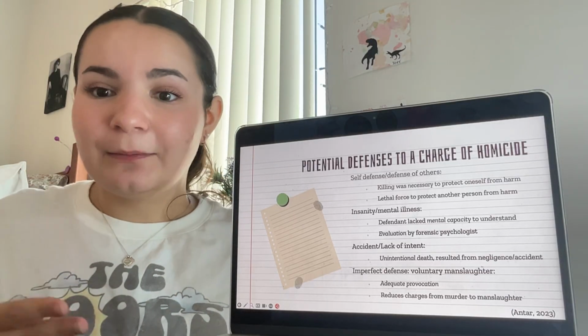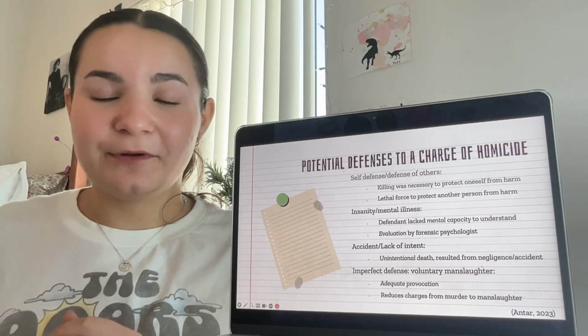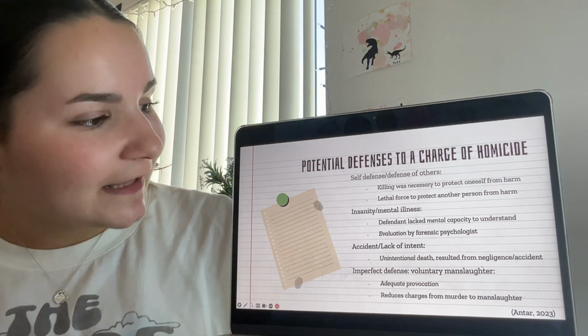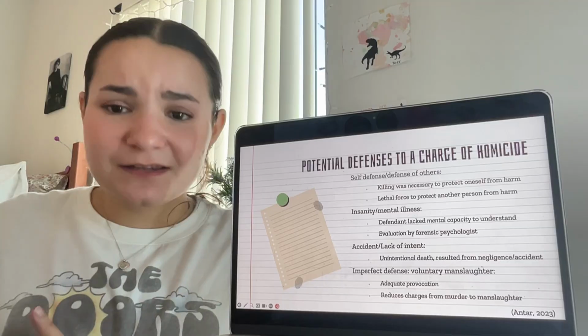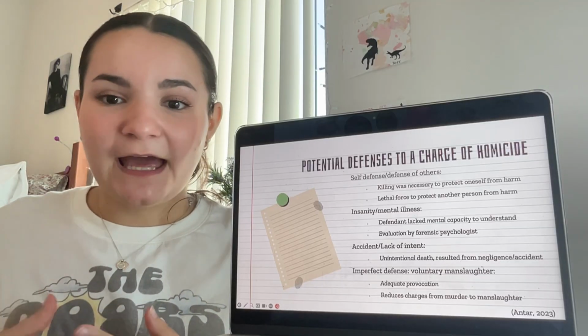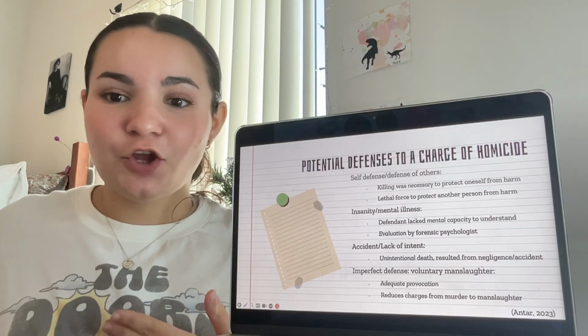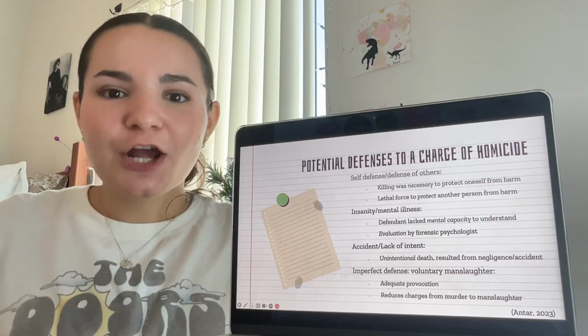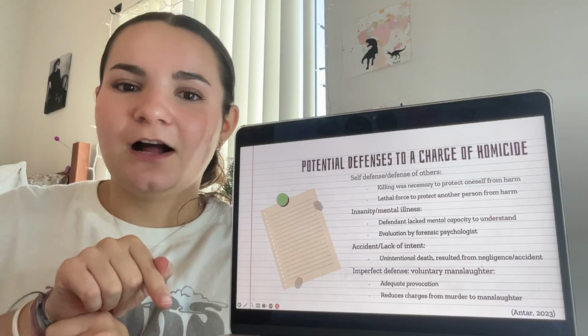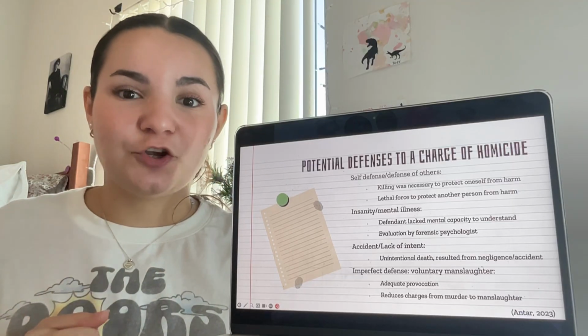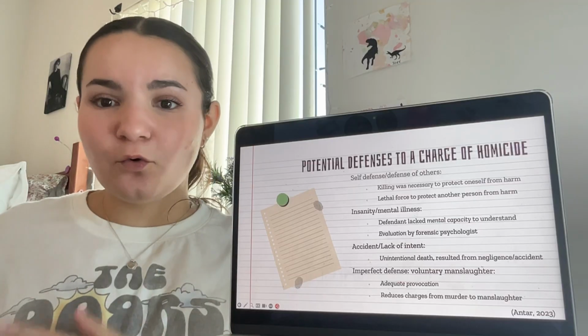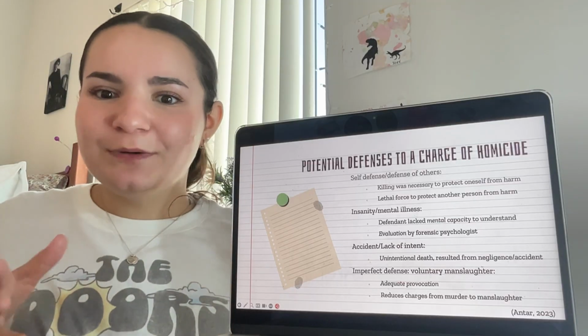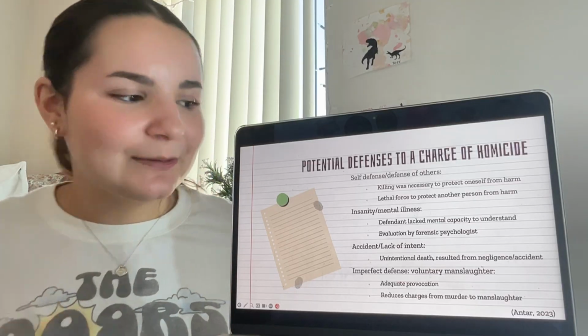You committed a homicide because you were trying to defend yourself or protect somebody else from harm. We've got insanity or mental illness, where maybe the defendant was not mentally competent at the time of the crime, meaning that they did not know what they were doing, they didn't understand it. So a lot of times they'll bring in a forensic psychologist to evaluate the defendant and determine whether or not they're competent to stand trial, or if they were even competent to be charged for this murder or homicide.